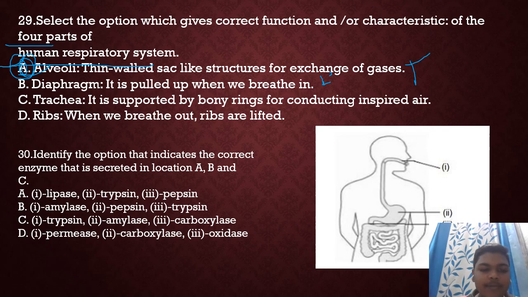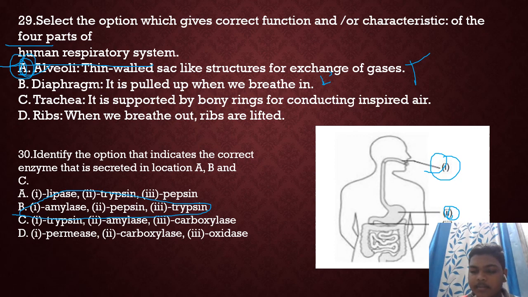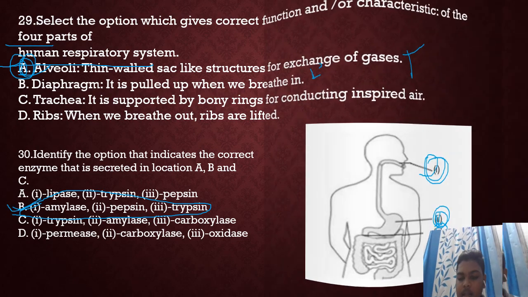30 number. Identify the option that indicates the correct enzyme secreted by locations A, B and C. So here option 1 secretes amylase. Then option 2 will be pepsin and option 3 will be trypsin. So here option B is correct. You can see the figure. The first will be mouth, second is stomach and third is pancreas. So 30 number, option B will be correct.